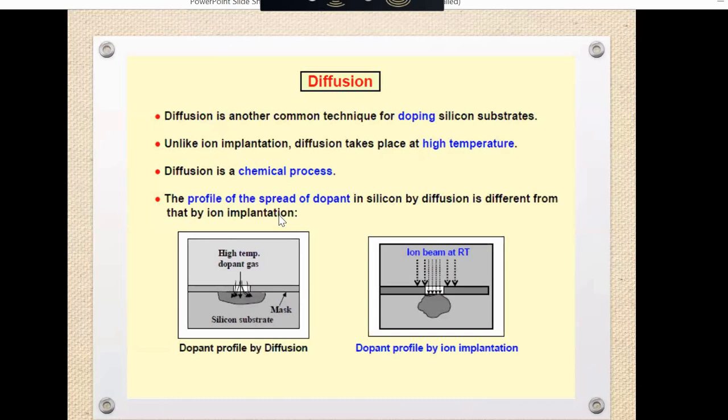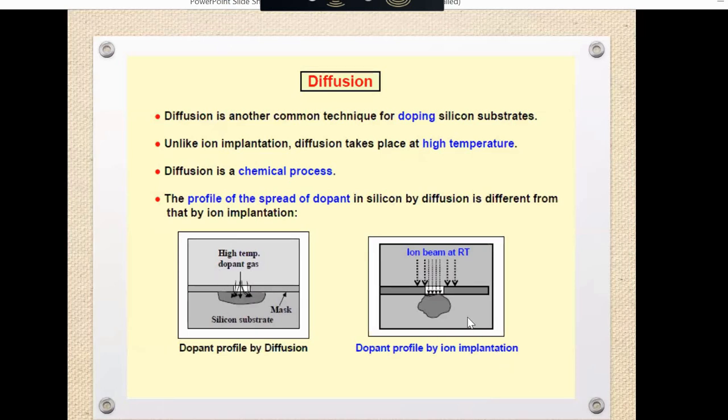So basically, we can go through these three points. Diffusion is a common technique for doping silicon substrate. Unlike implantation, diffusion takes place at high temperature. It is a chemical process, and the profile of the spread dopant in diffusion is different from that of ion implantation. So here you can say which is more uniform, either diffusion or ion implantation.